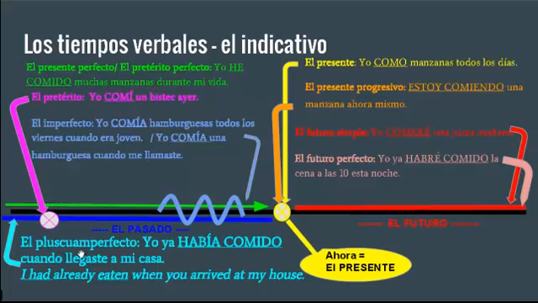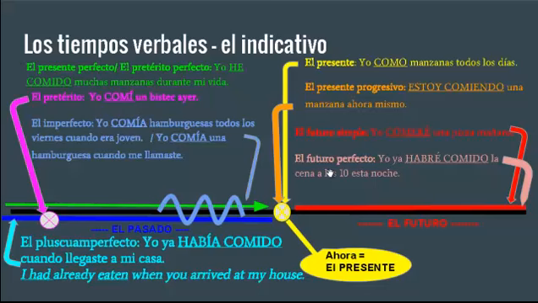So that's the pluperfect in English. Yo ya había comido cuando llegaste a mi casa. I had already eaten when you arrived at my house. So that's the pluscuamperfecto. And with that, we have seen all of the indicative verb tenses that fit on a timeline. There are two others that don't fit on the timeline, which I just realized there's no slide for. Those are the conditional and the conditional perfect.